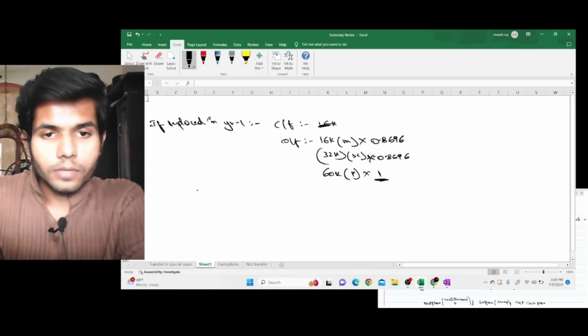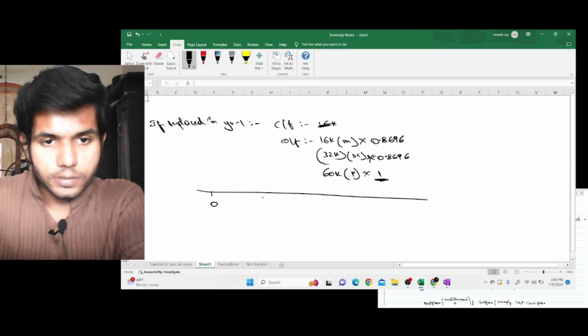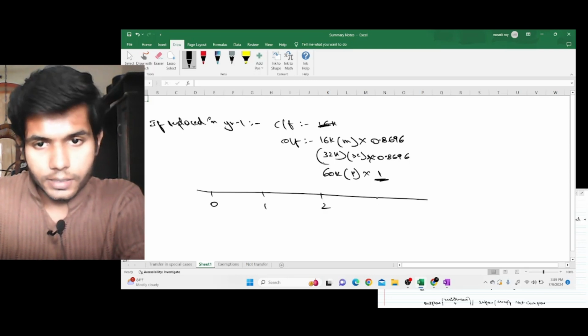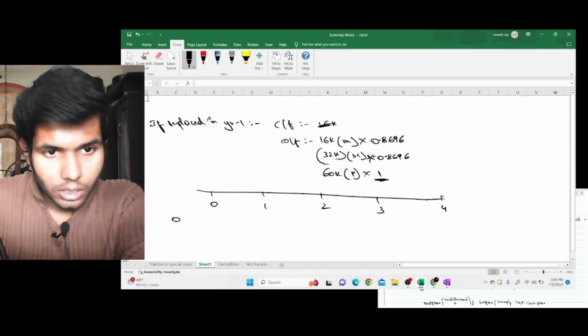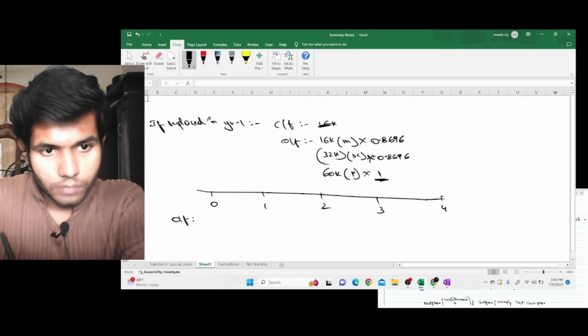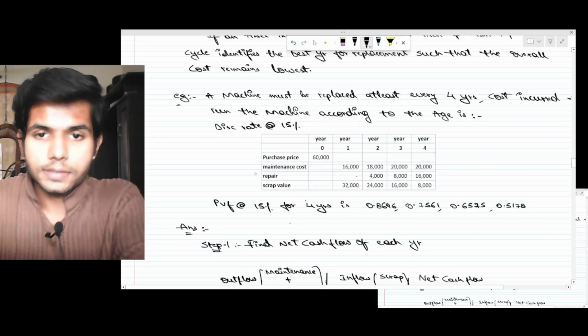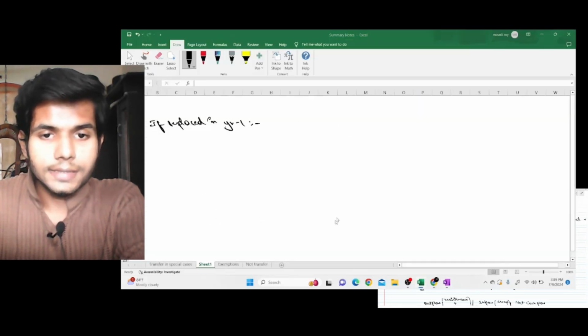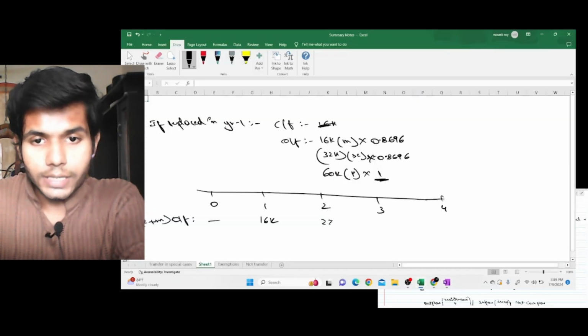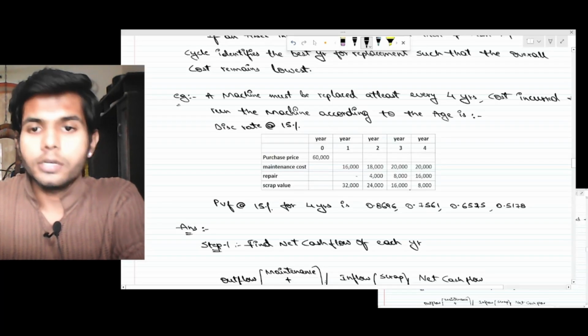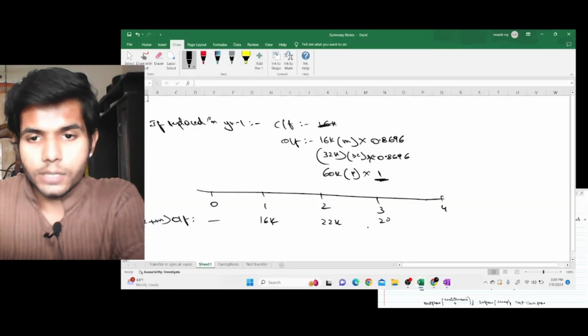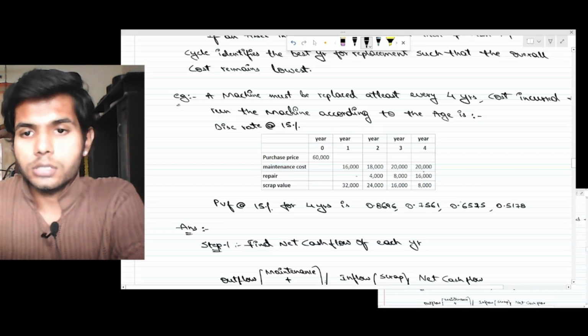What are we doing? Let's say this is 0th year, this is 1st year, this is 2nd year, this is 3rd year, this is 4th year. There are outflows, outflows being repairs plus maintenance. In 0th year it is nil. In 1st year it is 16,000. In 2nd year it is 22,000, 18 plus 4. In 3rd year that is 28,000, 20 plus 8. And in 4th year it is 36,000.